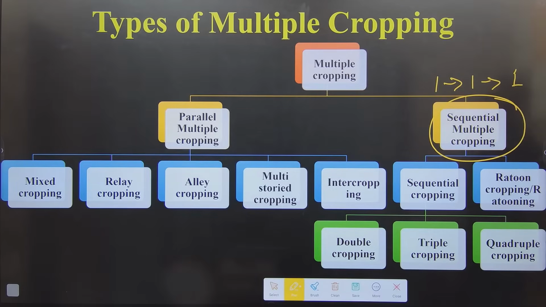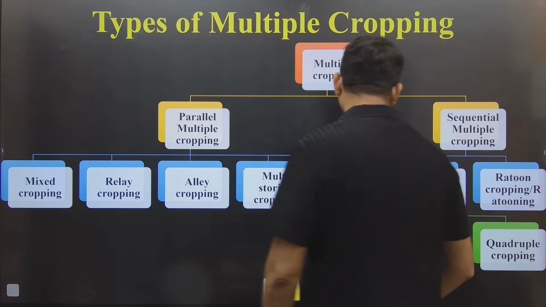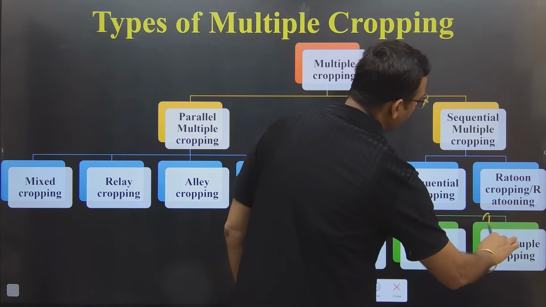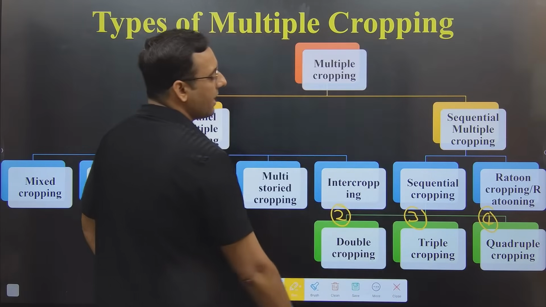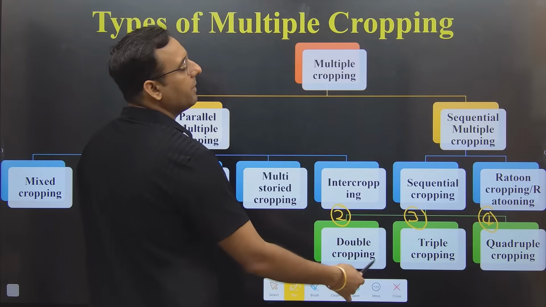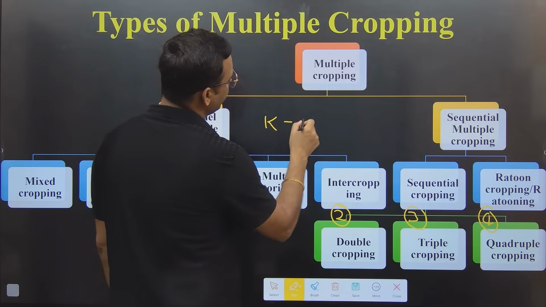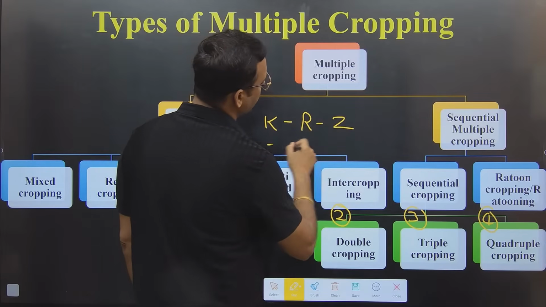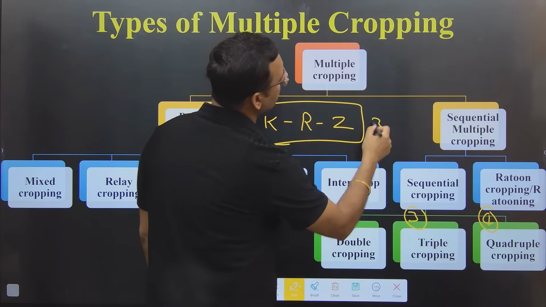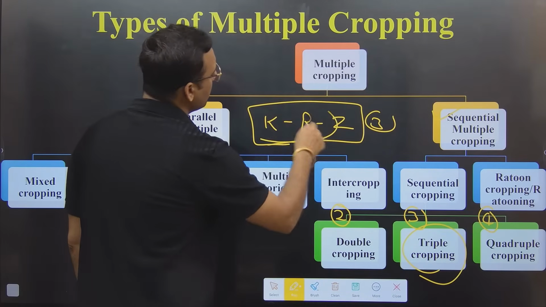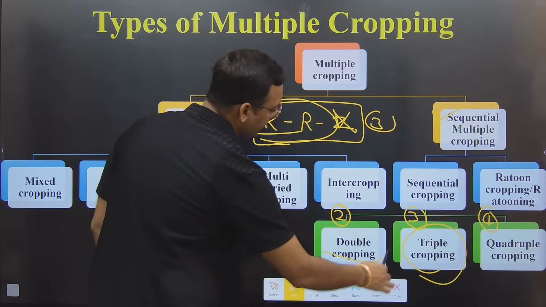In sequential cropping, it will be double, triple or quadruple. Double means 2, triple means 3, quadruple means 4. So if you are growing 2 crops in the sequence, 3 crops in the sequence or 4 crops in the sequence, it will be known as sequential multiple cropping. But now you are confused, sir. Triple I can understand. If you will grow one crop in the Kharif, another in Rabi, another in Zaid, so you are able to grow 3 crops with the sequence, so it will be called triple cropping. If you will grow Kharif and Rabi only, no crop in Zaid, it will be known as double.